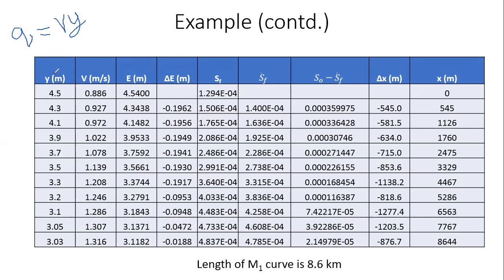Once I know Y and V, I can find specific energy. It's simply Y plus V square by 2g. When I do that, I get all these different values of E. Those are all these numbers. Then I compute delta E. Delta E is E2 minus E1.